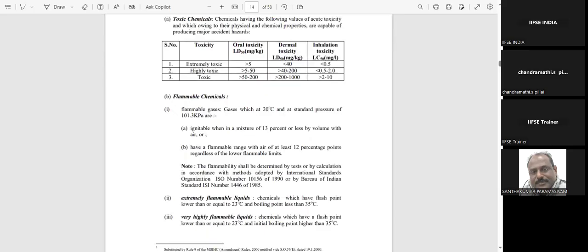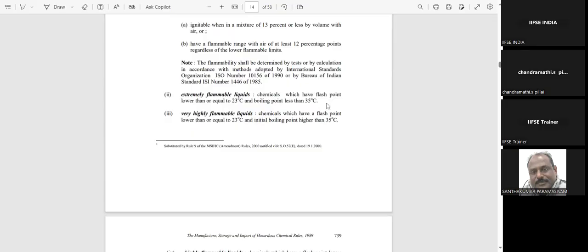If it is a flammable chemical, flammable gases are those which are above 20 degrees at standard pressure, and ignition will be at a maximum mixture of 13% or less by volume. Then extremely flammable liquids: the chemicals have flash point lower than or equal to 23 degrees centigrade, and also boiling point less than 35 degrees centigrade.